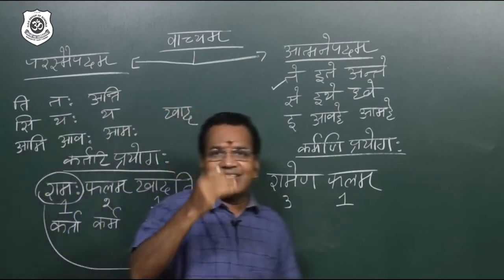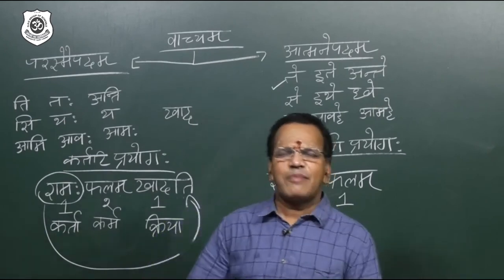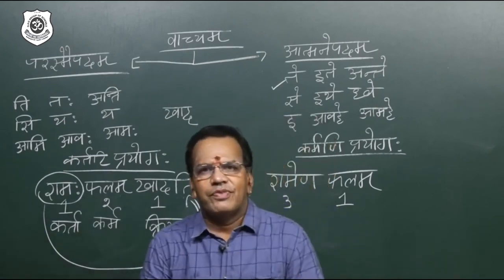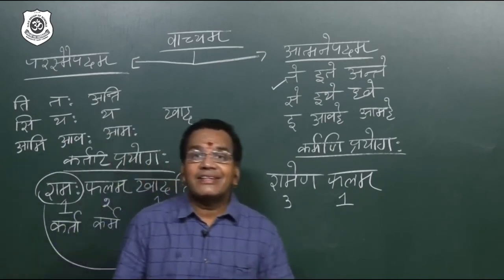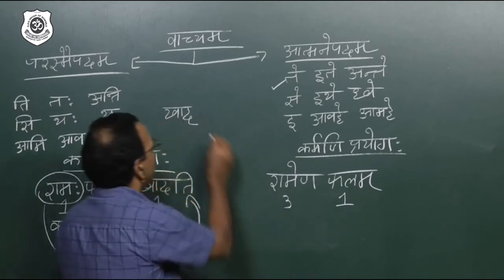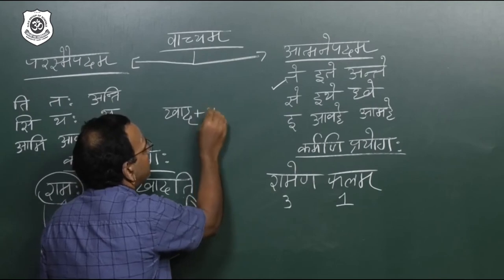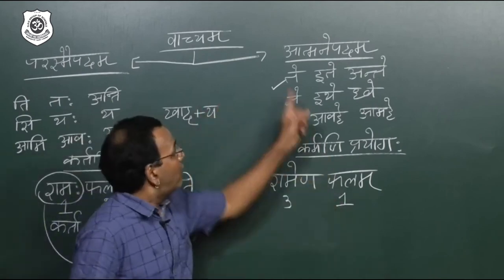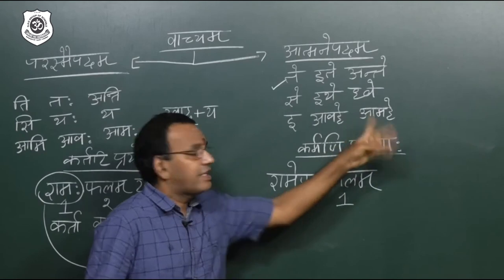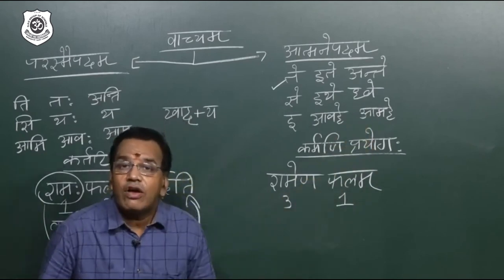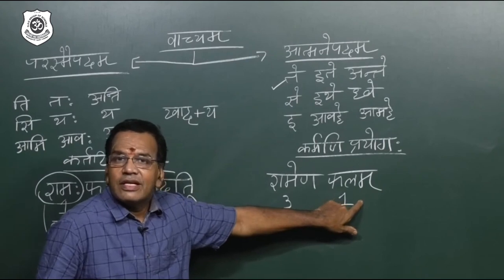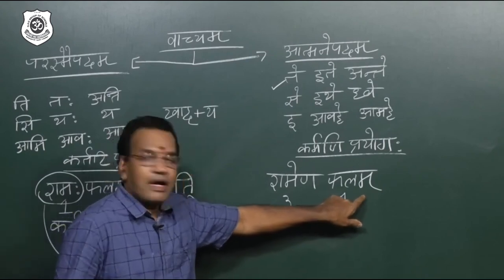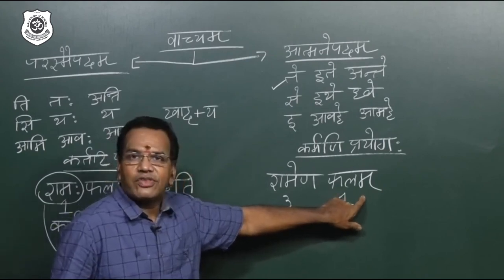My dear boys, these are the steps. One or two sentences I am going to write. You will become master. Khad. Now what we have to do? We should add the letter ya. Yes. Plus ya. And now there are 1, 2, 3, 4, 5, 6, 7, 8, 9 formulas. Which formula you have to select? Just focus who is there from prathama, who came from the karma to kartru.